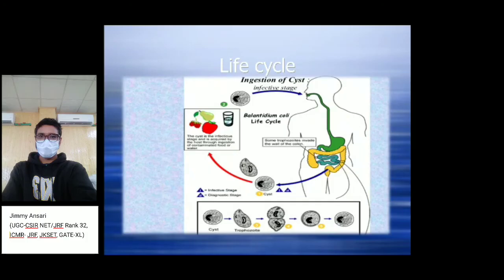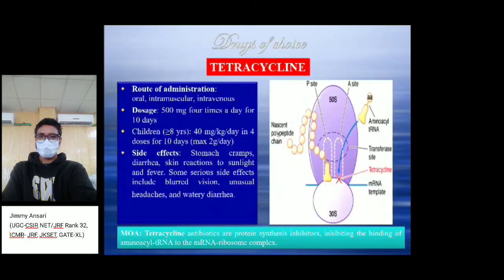The cyst converts into the trophozoite, and until stage 4-5 it remains in an inactive stage. After that it gets activated in the small intestine, makes a number of copies of itself, and causes the disease balantidiasis.